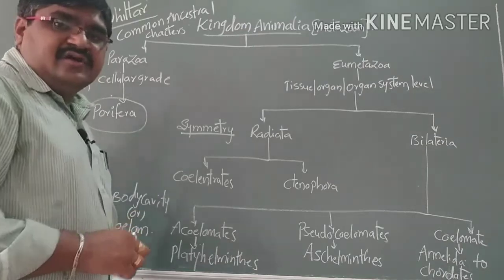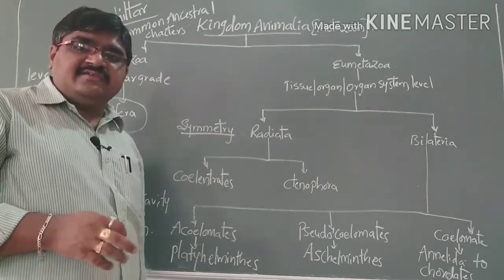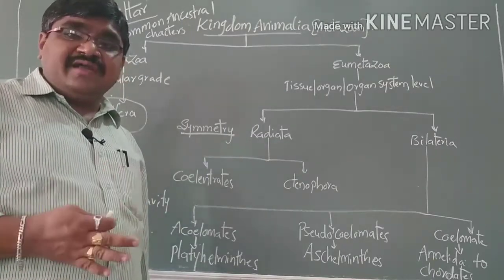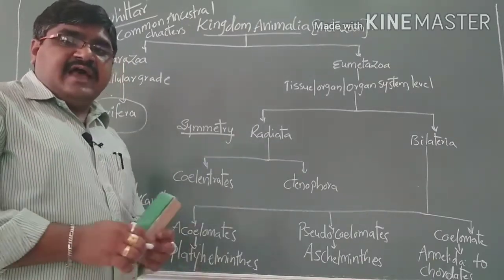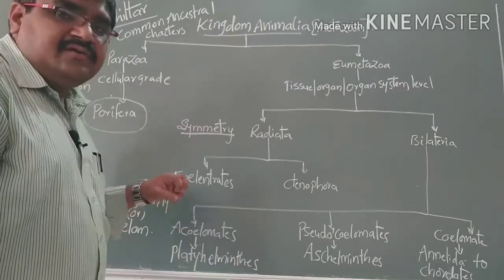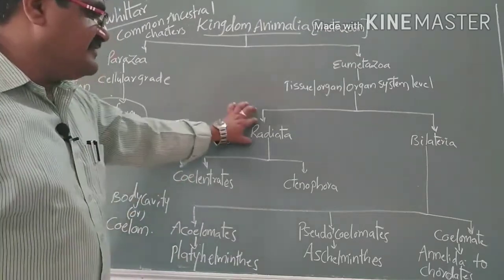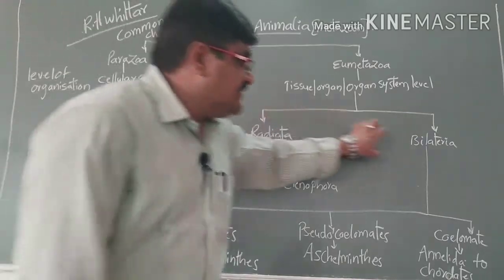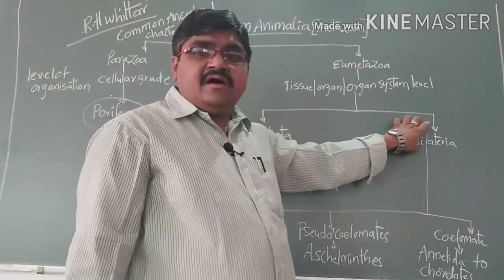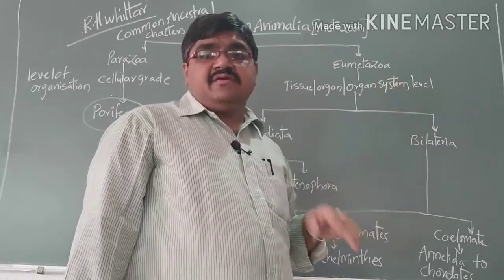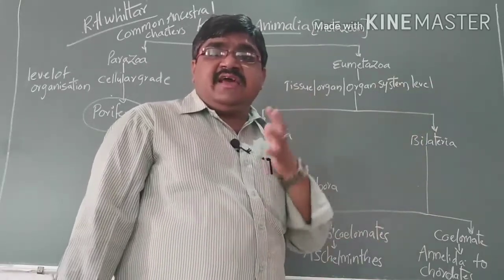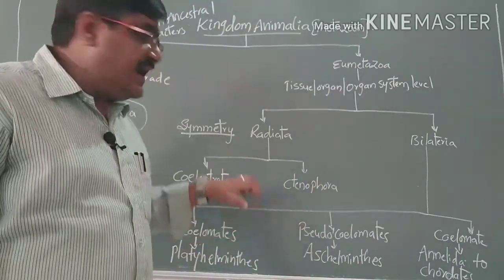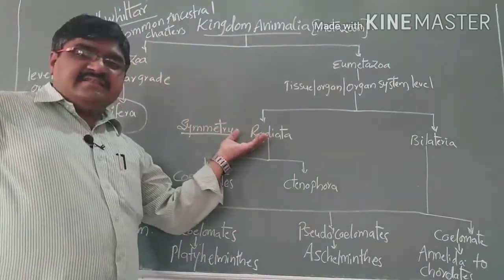Here we already know that symmetry means cutting the organism in any plane or direction, or only one direction. Here we basically have two types of symmetry presenting. One is radiata, meaning radial symmetry, and the second is bilateria, or bilateral symmetry. When you cut the organism in any direction and are able to get two identical halves, then we can call it radial symmetry.